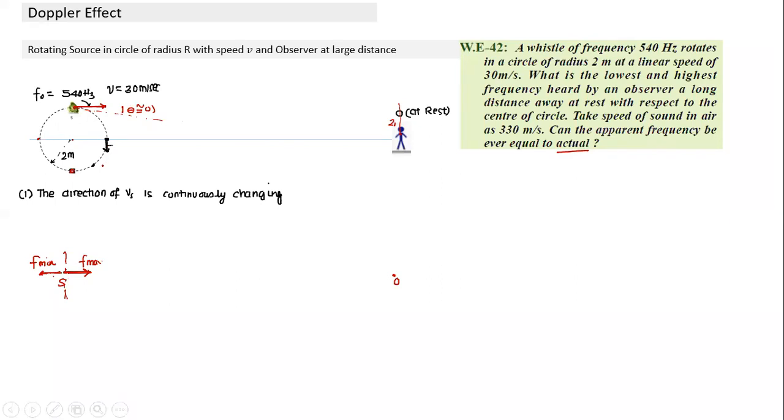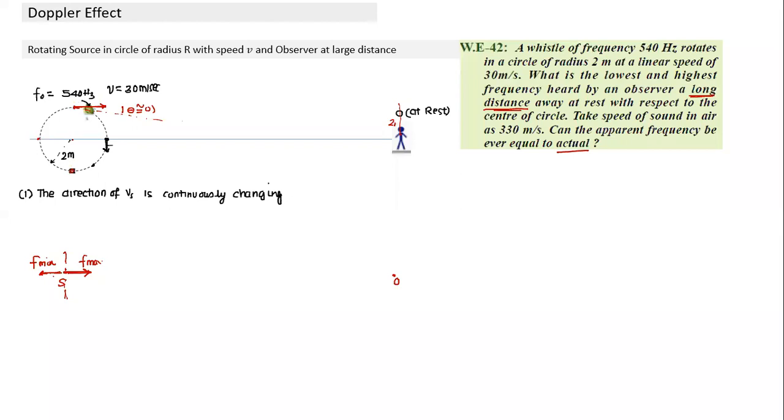Shreya? Yes, sir. Is this clear? Yes, sir. What is the significance of this word here? Long distance. Theta becomes almost equal to 0. Yes, so that's something, theta becomes 0. This is how the source is moving. So are you hearing sound? No.